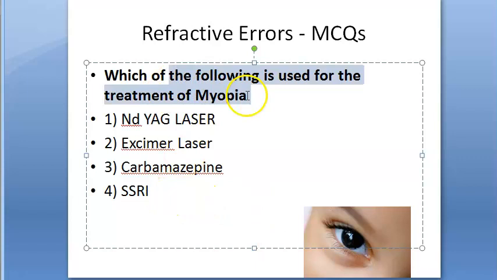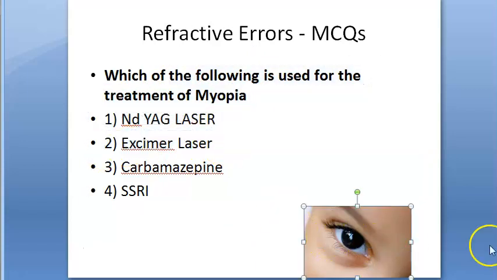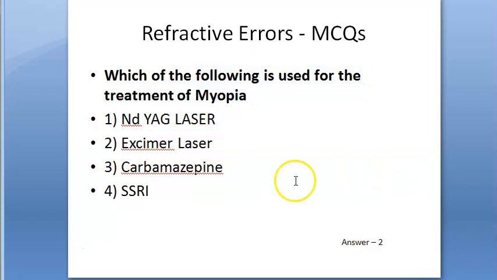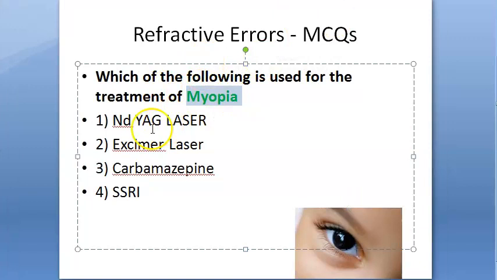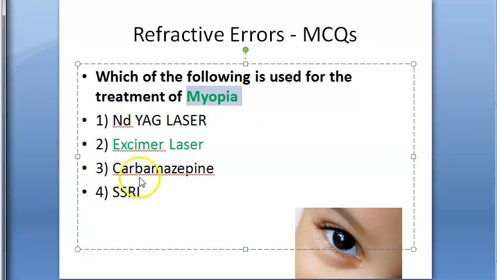Which is used for treatment of myopia? So the answer here, let's look at it. It is excimer laser. To correct myopia, surgical treatments are like radial keratotomy, PRK, that is photorefractive keratectomy using excimer laser. So you will use excimer laser here. Then automated lamellar keratoplasty, that is ALK. And if there is very high unilateral myopia, then they will remove the crystalline lens. You can look at all that.